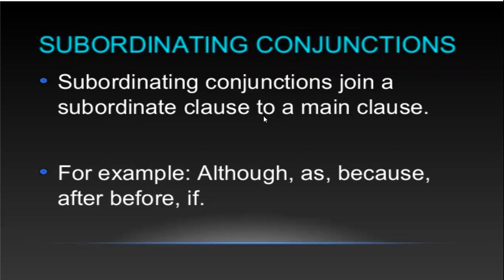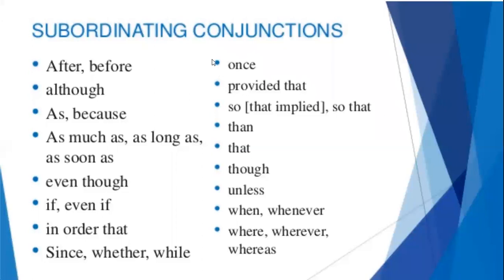So in complex sentences we can use subordinating conjunctions. For example, although, as, because, after, before, if. These words are used as subordinating conjunctions, that too in complex sentences. A subordinate clause always depends on a main clause to give a complete meaning. So we can see the examples.